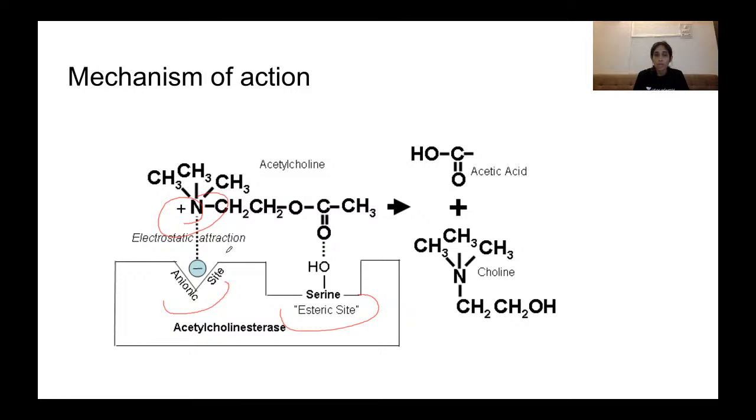The esteric site binds to the ester part of acetylcholine by covalent bonds, thus breaking down acetylcholine into acetic acid and choline. So the anionic site forms electrostatic attraction with the quaternary ammonium compound of acetylcholine, and the esteric site binds by covalent bonds to the ester of acetylcholine.